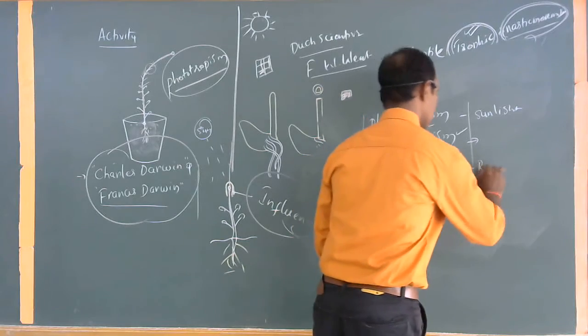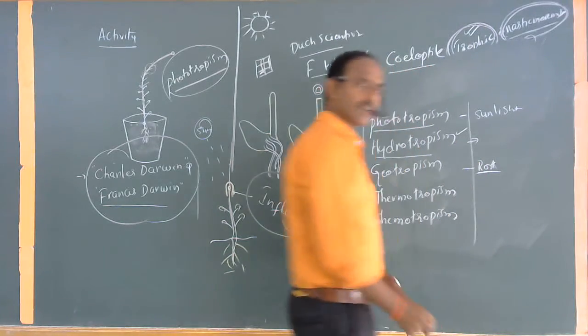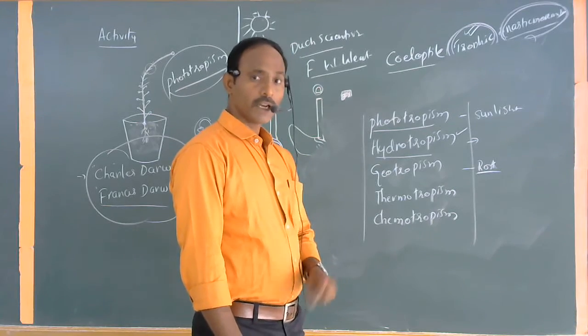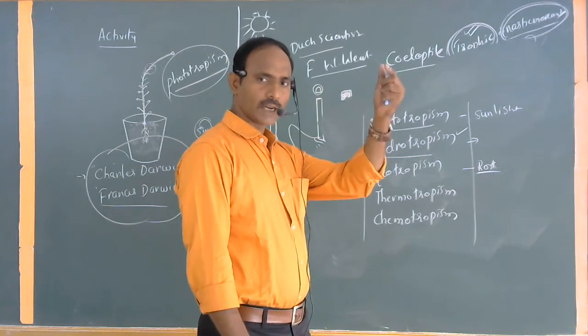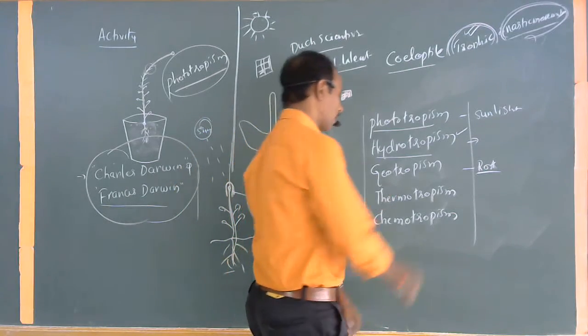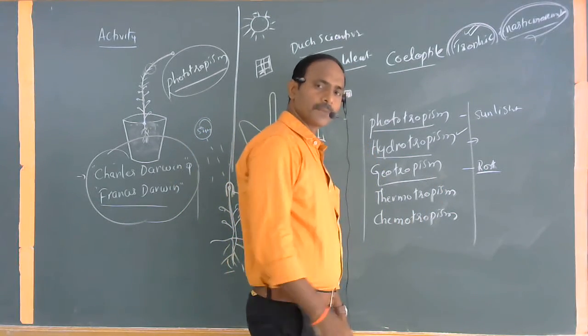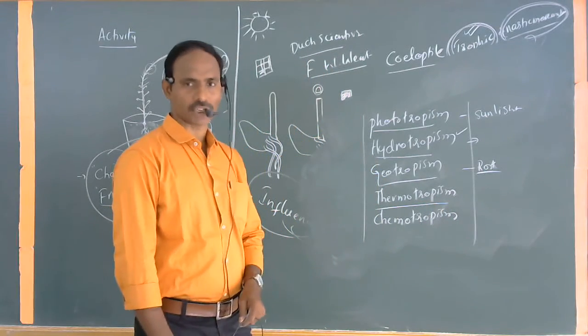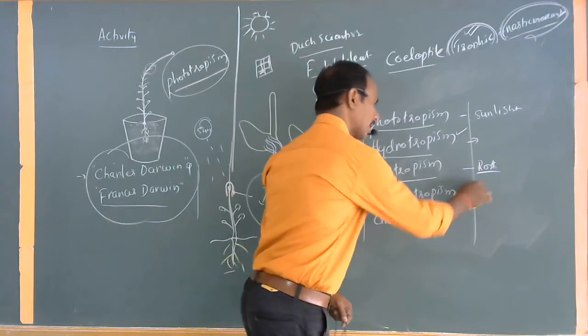Mostly all the roots of the plants grow towards the direction of gravity, in the opposite direction of phototropism. Towards the direction of gravity, all the roots show this particular movement. This is commonly called geotropism. Sometimes some of the plants also show a response to temperature. These are commonly called thermotropism.